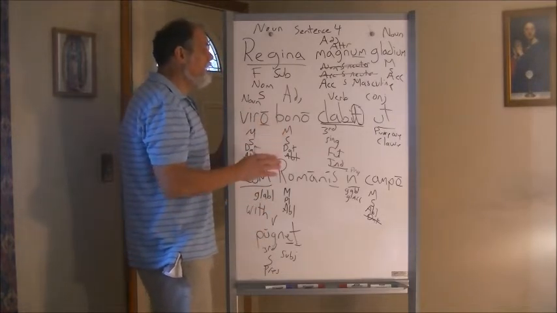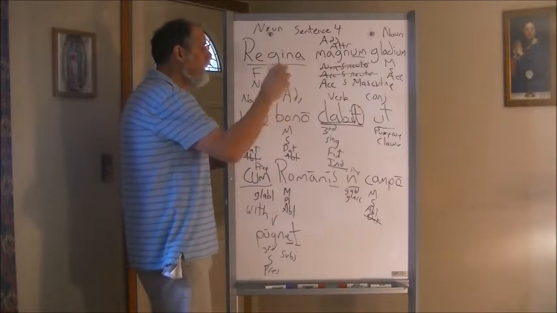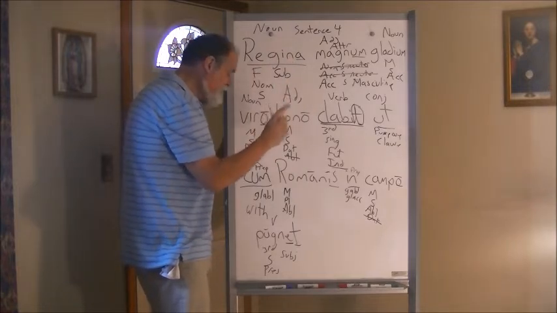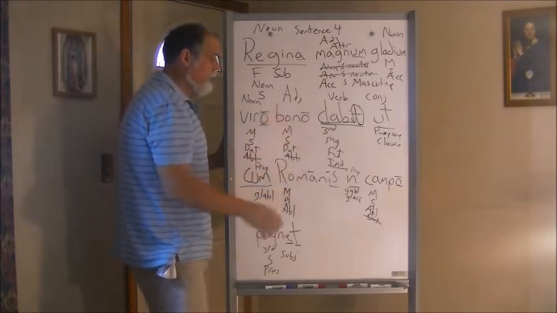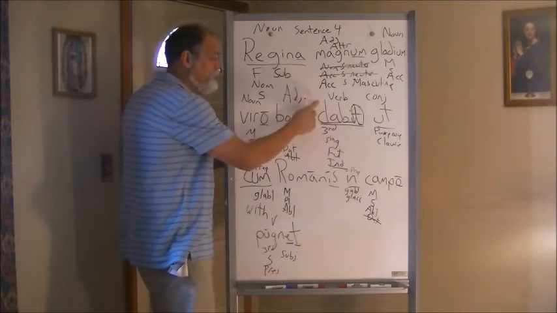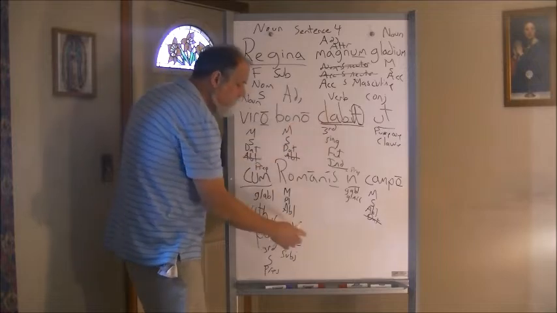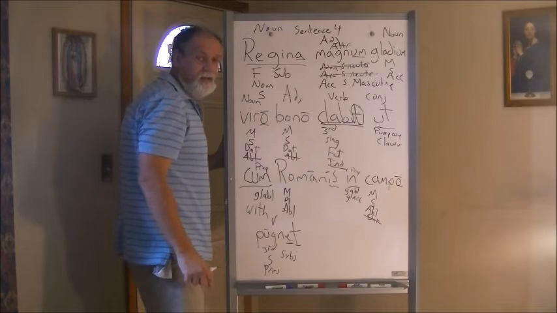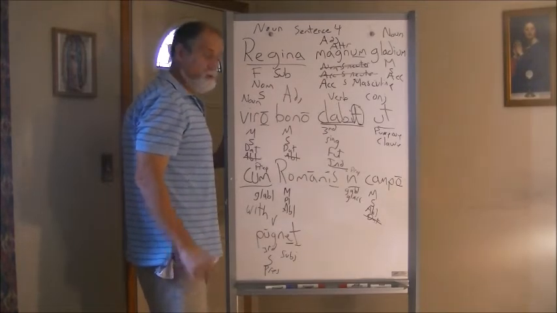So the sentence altogether would read, the queen will give a great sword to the good man in order that he may fight against the Romans on the plain. Just one more thing to remember, this is primary sequence because future is one of the primary tenses, so the subjunctive verb will be in the present tense. So that's it for sentence 3, or sentence 4.